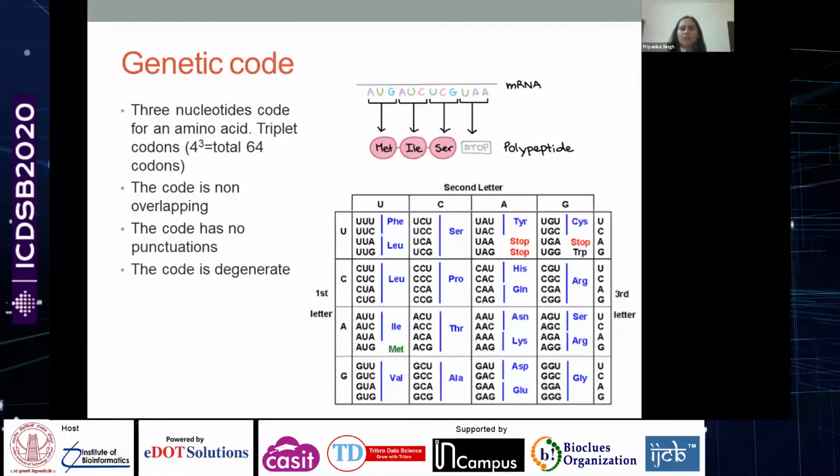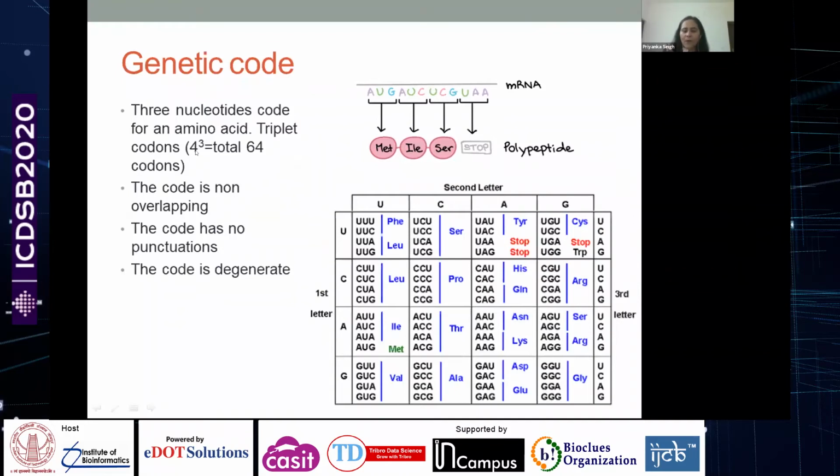Now I'm talking about the genetic code. It's amazing the kind of information present in the DNA. The information is not random. You have certain rules or guidelines which are followed by this molecular machinery, and a great amount of work has been done to elucidate this genetic code. The code is basically a 3-nucleotide code. So 3 nucleotides are read. These are called triplet codes.